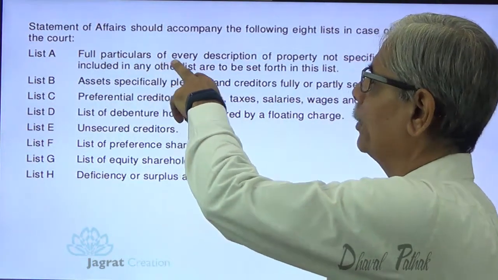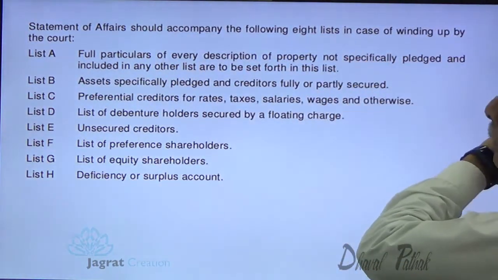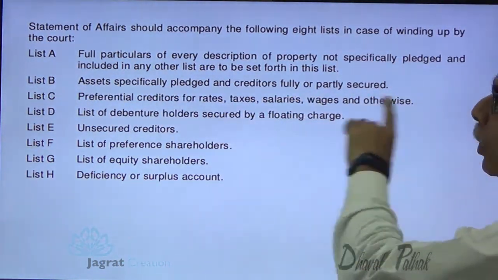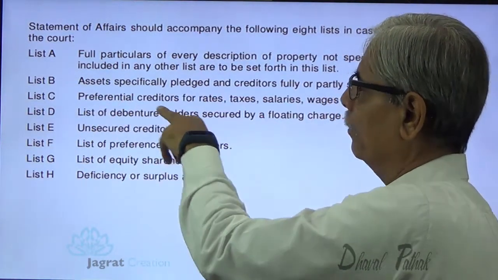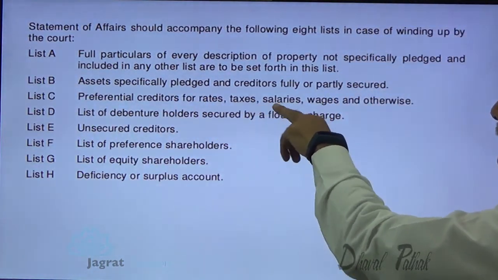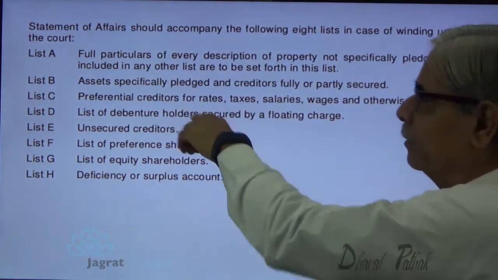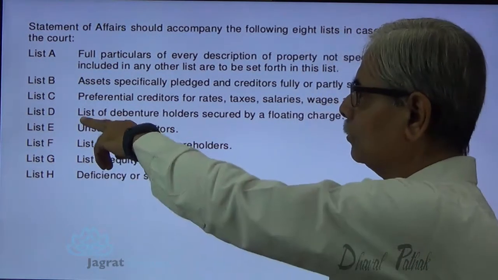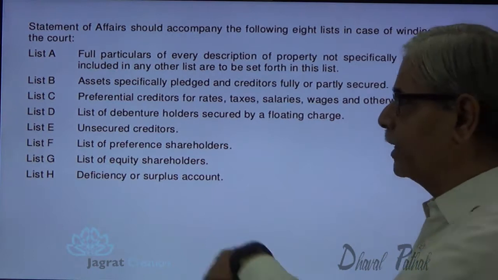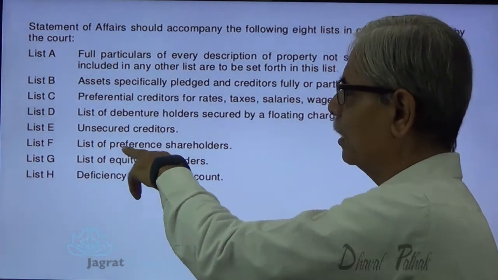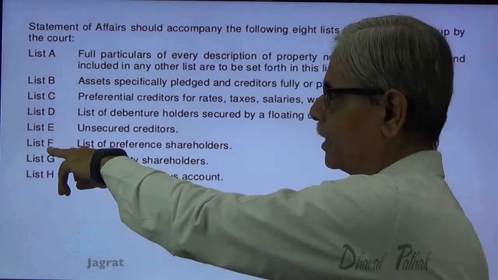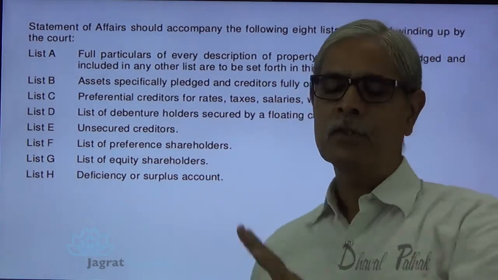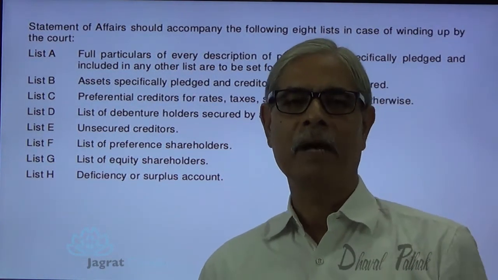List A, full particulars of every description of the property not specifically placed are to be shown. Assets specifically placed and creditors fully or partly secured are demonstrated in list B. Preferential creditors, rates, taxes, salaries, wages, otherwise their list is to be prepared and that total list C will be deducted from the available funds. List D, debenture holders secured by floating charge. Unsecured creditors, list E. List preference shareholders, list F. List G, equity shareholders. Deficiency or surplus, list H. So this is how the statement of affairs is being bifurcated.